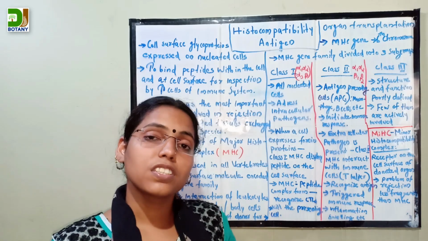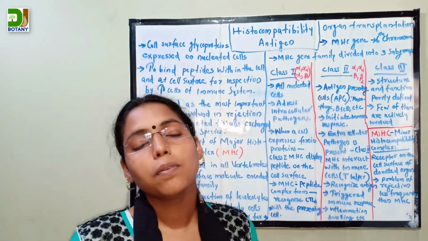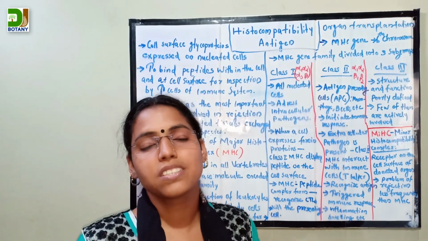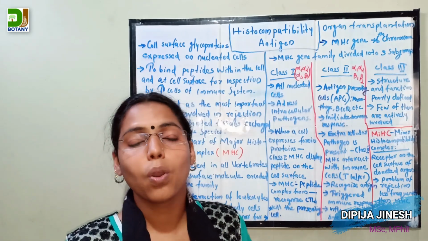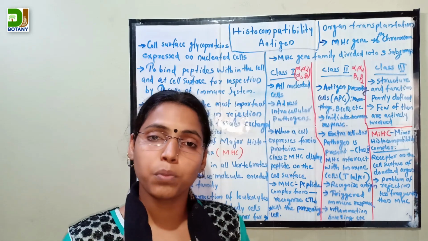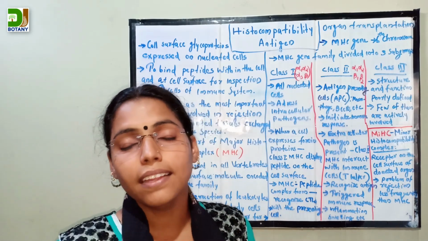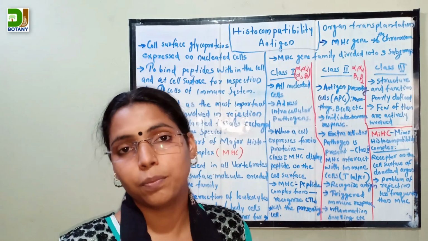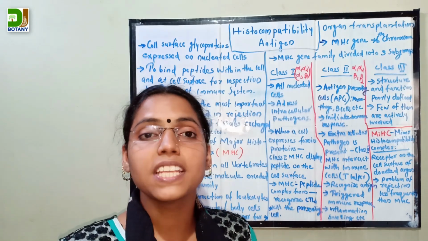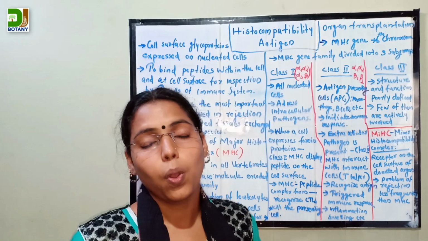Next is the major functions of immunoglobulin. The first function is neutralization of antigens. The antigen-antibody interaction occurs and the antigen-antibody complex is formed. Then finally the antigen is completely neutralized by the antibody. And the second function is opsonization.